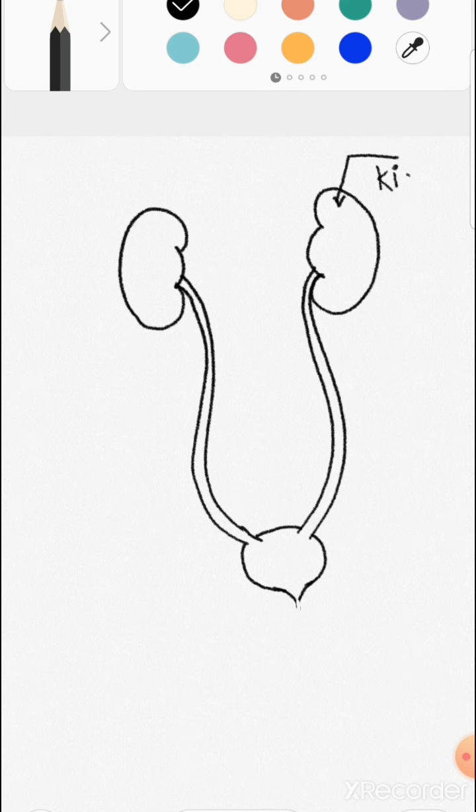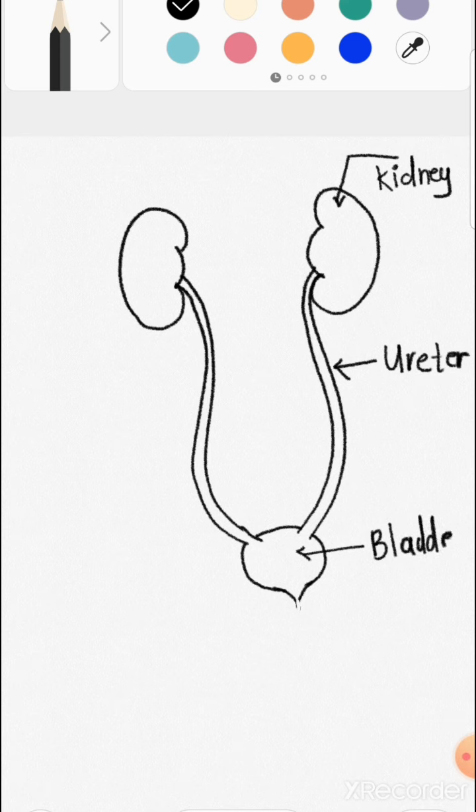Now the function of the excretory system is to remove waste product from blood, so blood vessels are also included in this system. There are two blood vessels: one brings blood to the kidney and another takes purified blood to the heart for oxygenation.